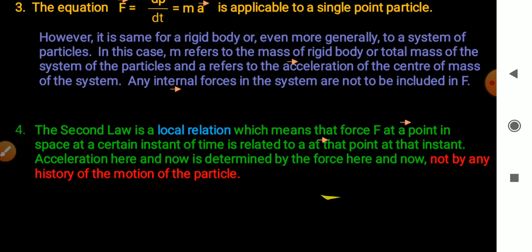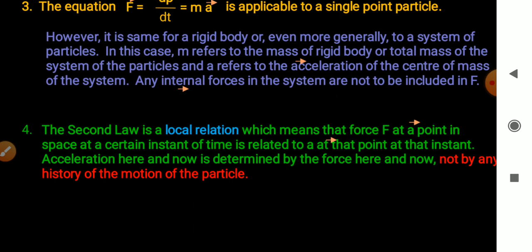Fourth point, the second law is a local relation, which means that F at a point in space at a certain instant of time is related to A at that point at that instant. Acceleration here and now is determined by the force here and now, not by any history of the motion of the particle.